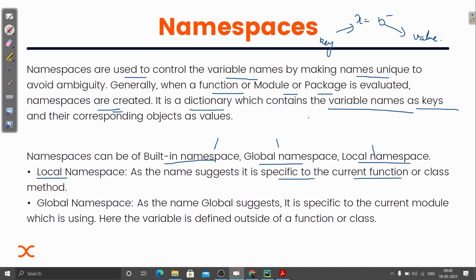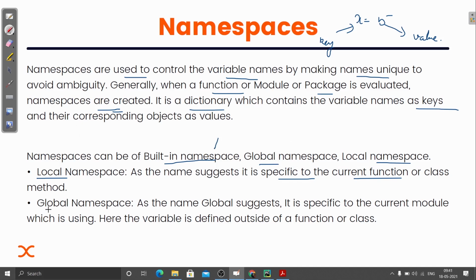Suppose I have created a function def fun1, and inside it I have x equal to 5. This is local; this variable is inside a local namespace. It is valid only inside this function. I cannot use it outside the function, directly writing x or print x. It will show an error saying that this variable is not defined, because the interpreter will not understand it. You need to call that function and execute it.